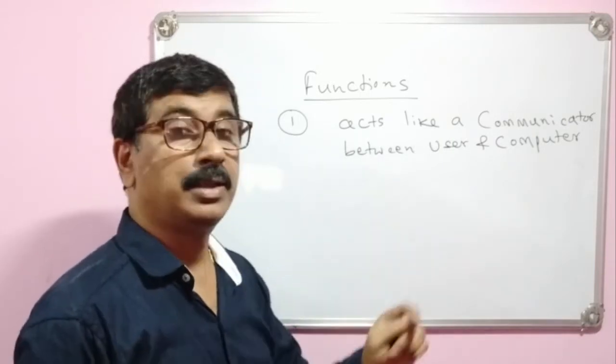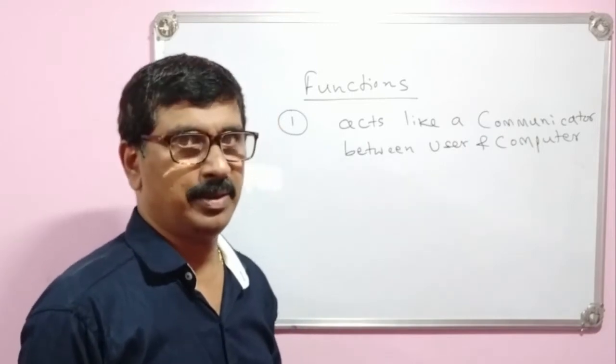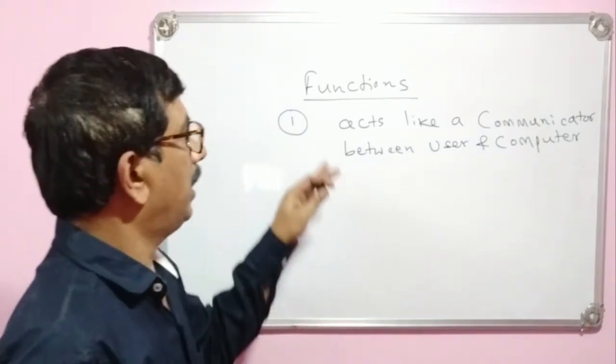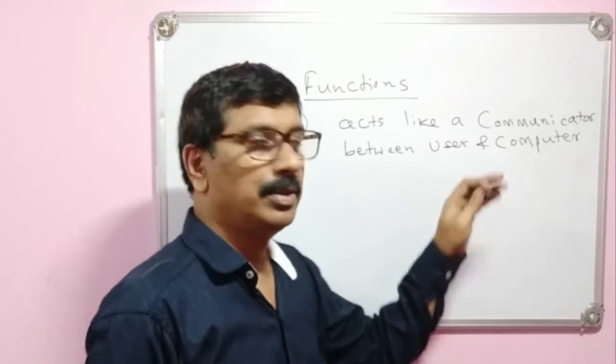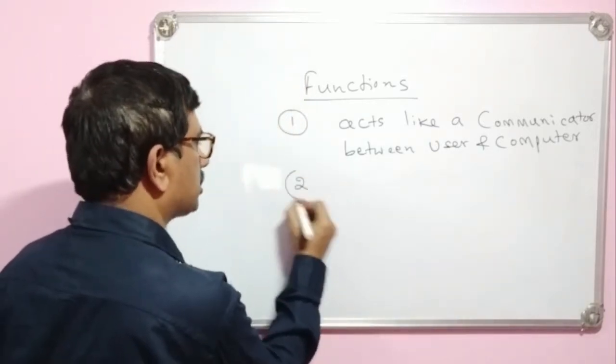As my handwriting is not so nice, that's why I am repeating each and every word. By that you can understand. It acts like a communicator between user and computer. That is the first function of operating system.